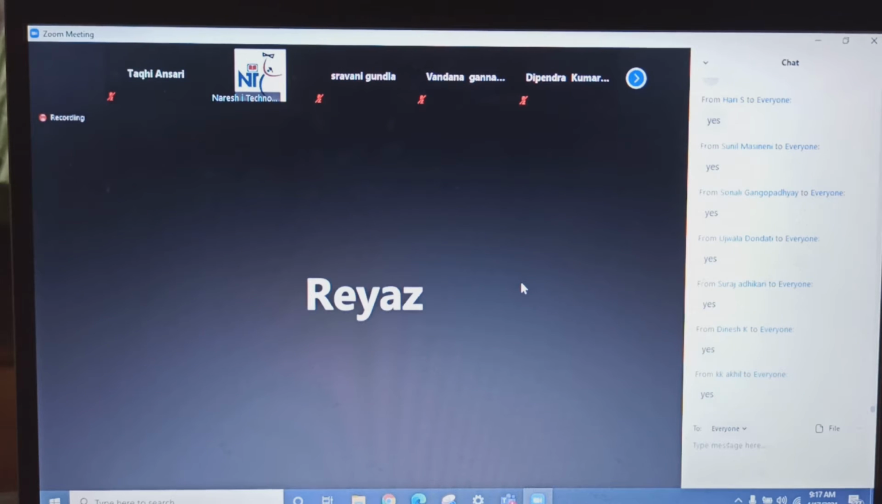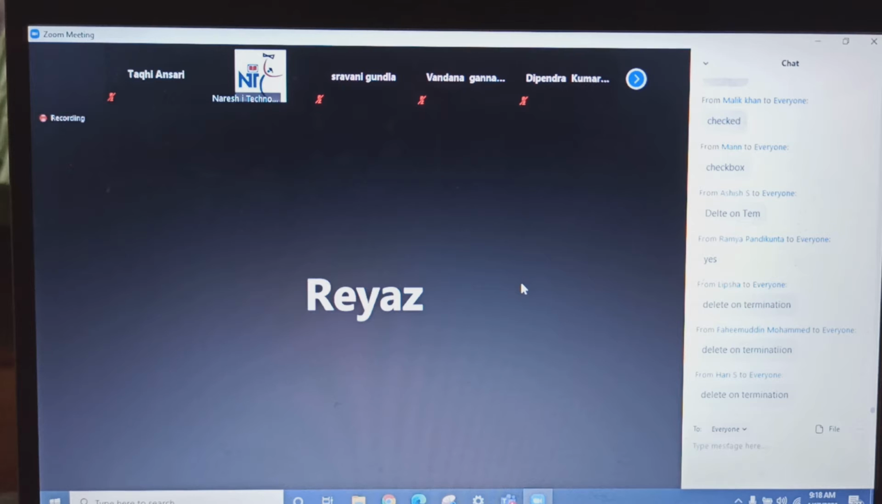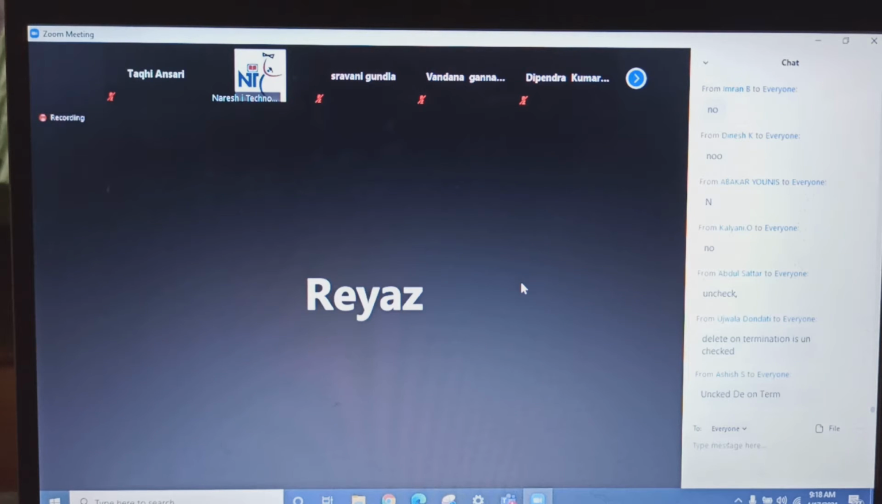Yes. Why? Because delete on termination is checked. Yeah, but if you terminate the EC2 instance, how about the additional volumes? Additional volumes will be deleted by default? No, it will not, because delete on termination is unchecked for that. Nice.